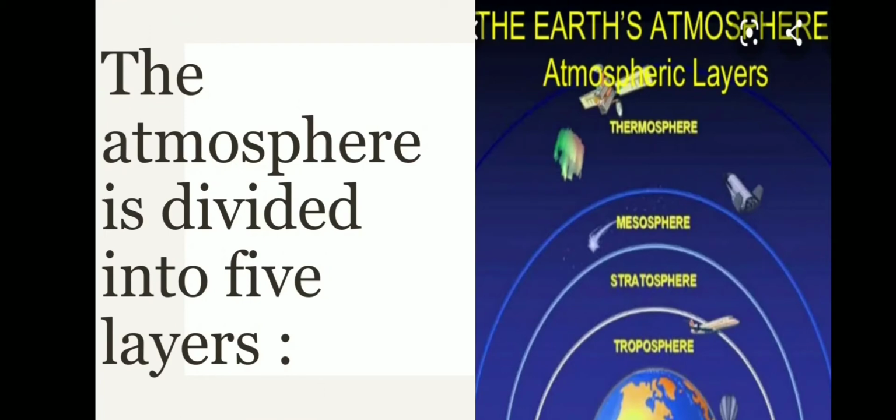The atmosphere is divided into 5 layers: the lowermost troposphere, then stratosphere, then mesosphere, then thermosphere, and the outermost exosphere. Now let us study each layer.